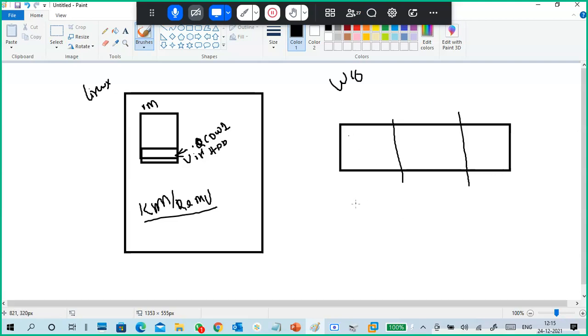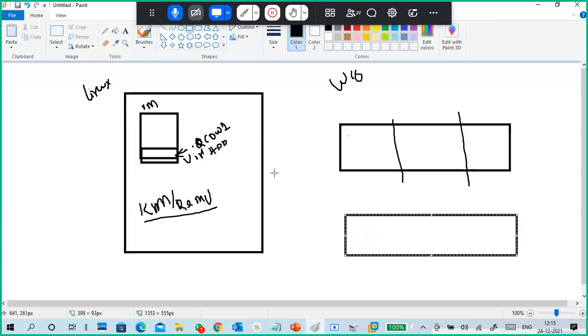Yes, sir. Like a physical hard disk in your physical machine, how you create a partition, the same partitions we are creating here. And this is a virtual machine for you. When you go to this virtual machine, for you this looks like a physical machine, a physical hard disk only. And you create a partition. That's it, up to the machine level.